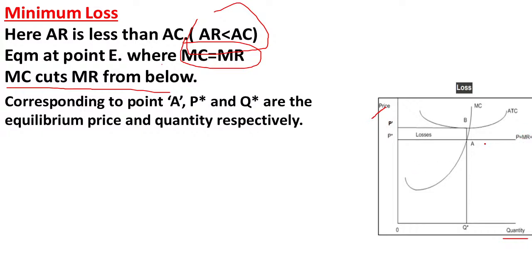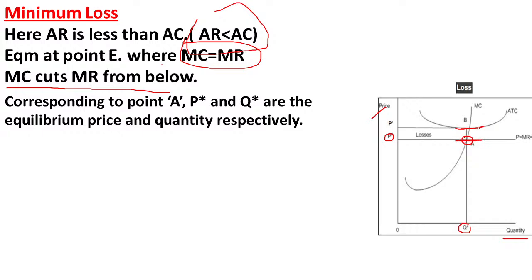So here the marginal cost curve is intersecting the marginal revenue curve at point A. So this is an equilibrium point. So OP star is the equilibrium price, and OQ star is the equilibrium quantity. So here the average cost curve is lying above the average revenue curve. So the average revenue curve is below the average cost.